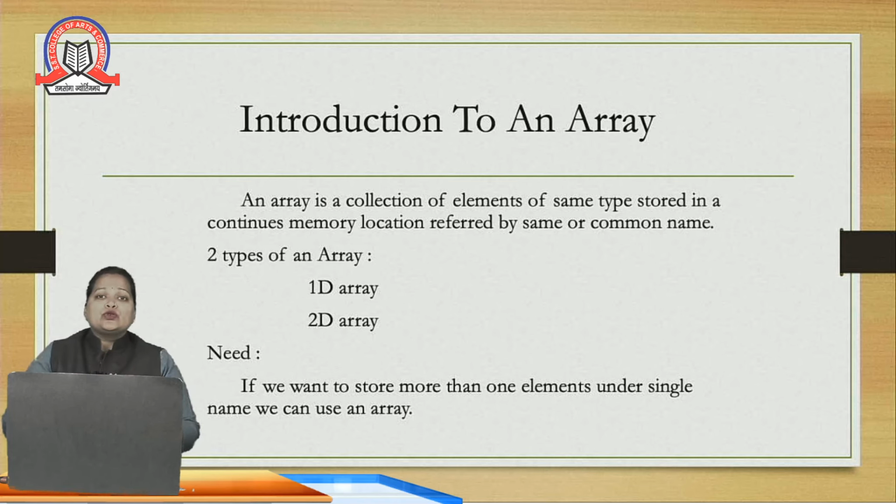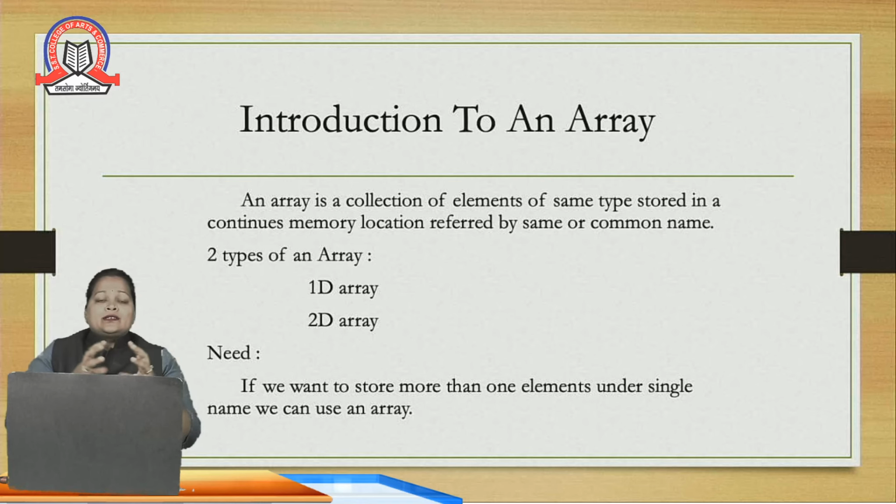Why is this the solution? Because if you see the definition, an array is a collection of elements. Okay, that means there is more than one element, stored in a continuous memory location. Means suppose the first number is at memory address 1001, then the second will be at 1002 or 1003 or 1006, depending upon the size of that data type.